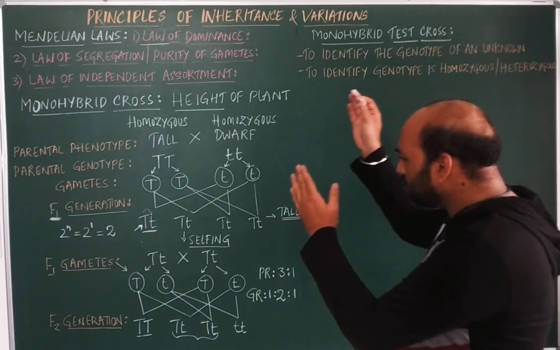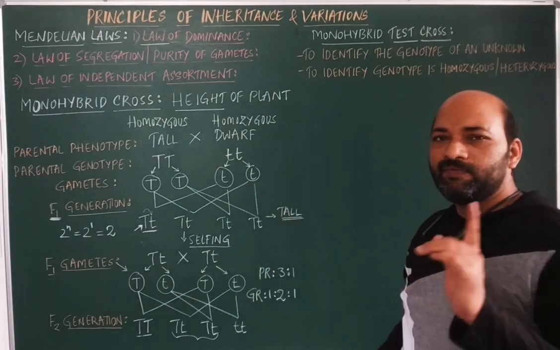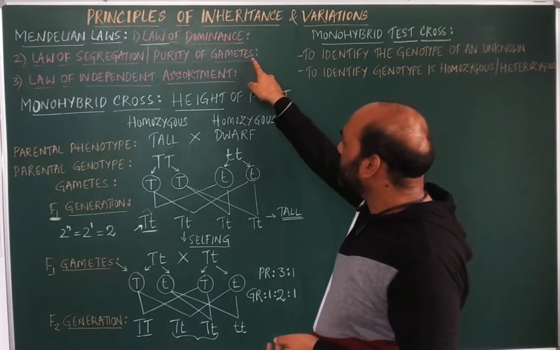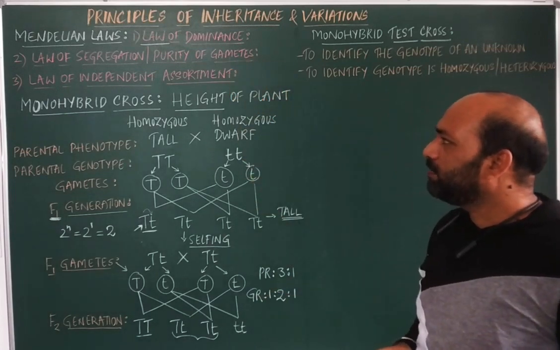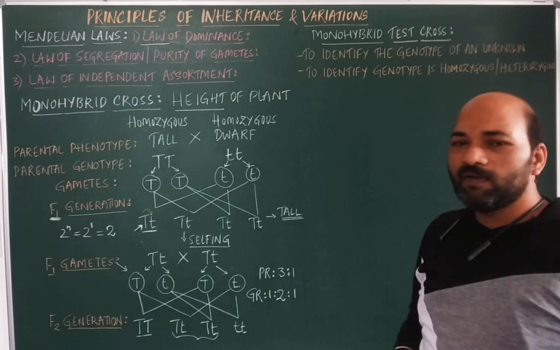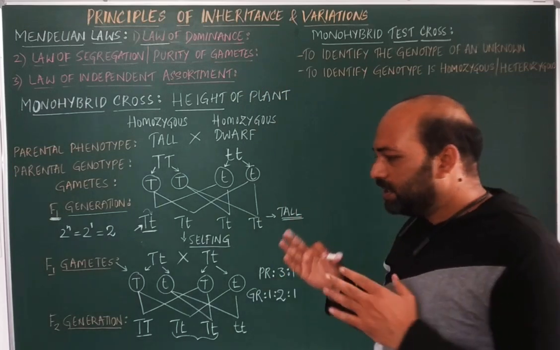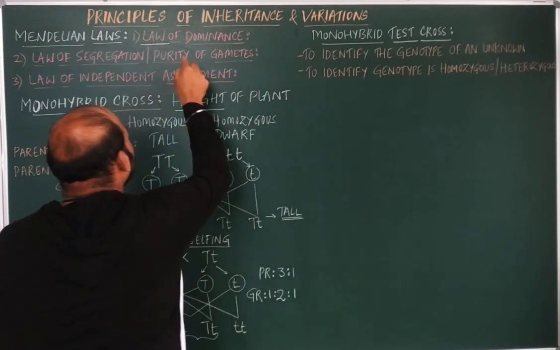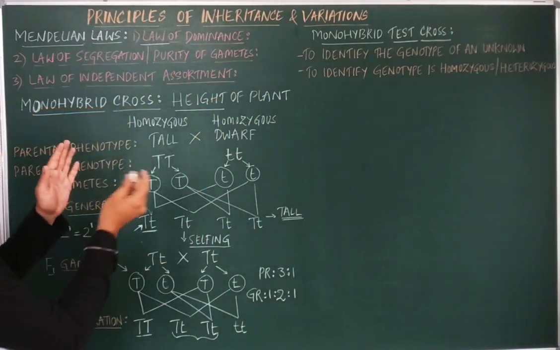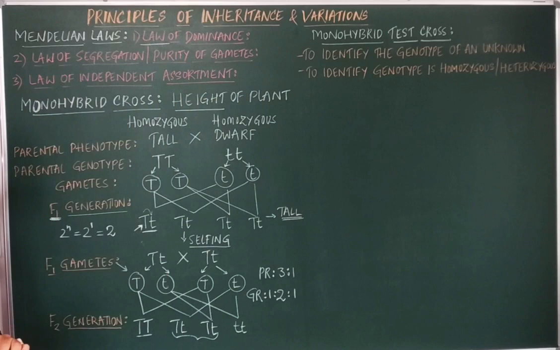Now, based on the same monohybrid cross, we can even explain the second law given by Mendel. That is the law of segregation, or purity of gametes. Later, we will discuss why it is called purity of gametes. But first, we will discuss the law of segregation.